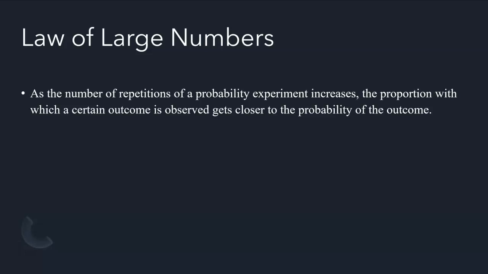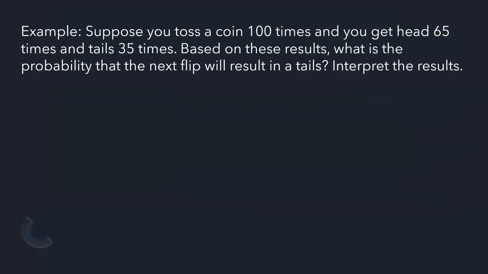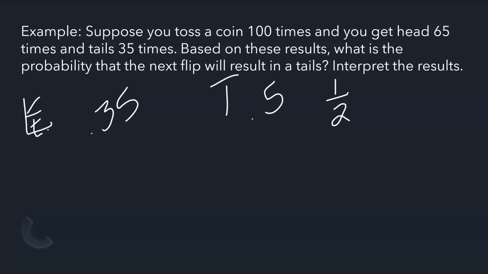So for example, when we did this example earlier, the coin being tossed 100 times and it being tails 35 times, remember, the empirical probability here was 0.35. That was our empirical probability. I'm going to just put E here. And then our theoretical probability is 0.5. That's you can get tails once out of 2 times. So that's your theoretical probability right here, so I'm going to put T here. My empirical probability is 0.35, and my theoretical probability is 0.5.